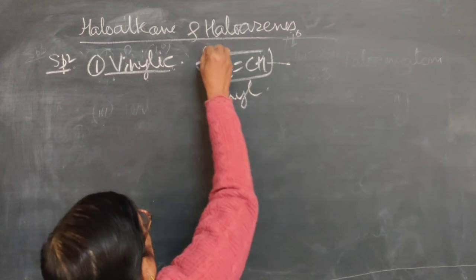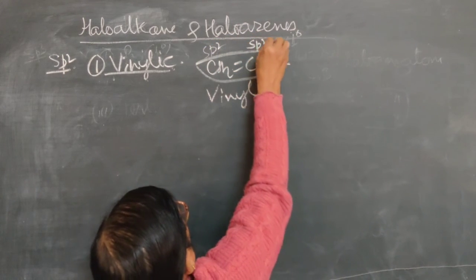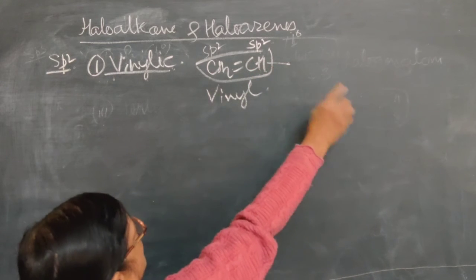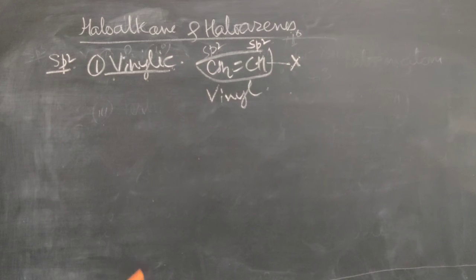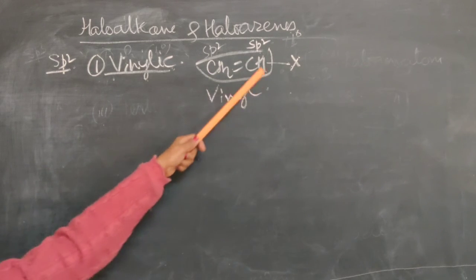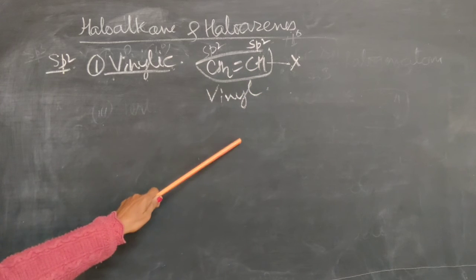This carbon atom is sp2 hybridized, and this is also sp2 hybridized. The hydrogen from this carbon atom is replaced by a halogen. So this is called vinyl halide. This group is called vinyl and the halogen is there.